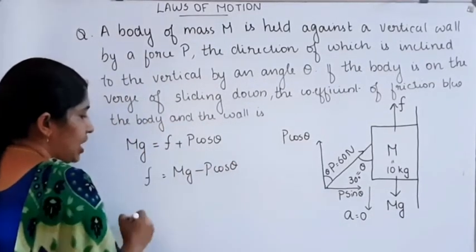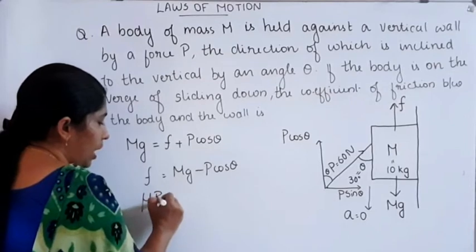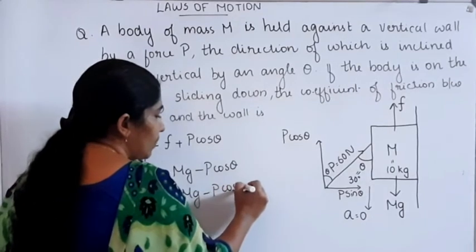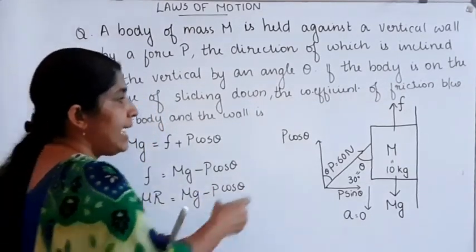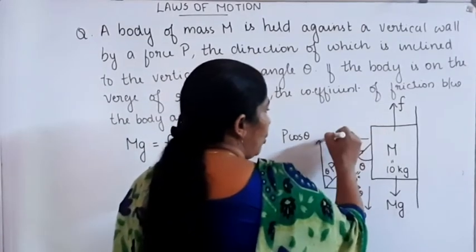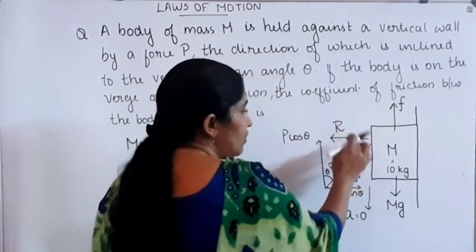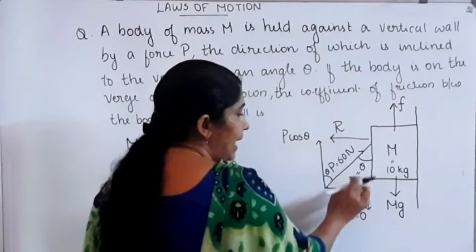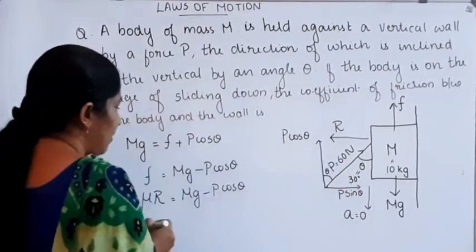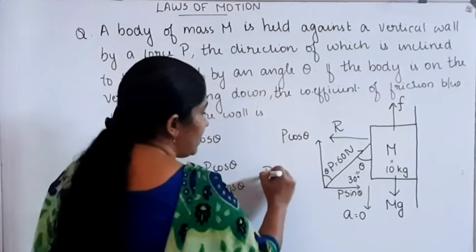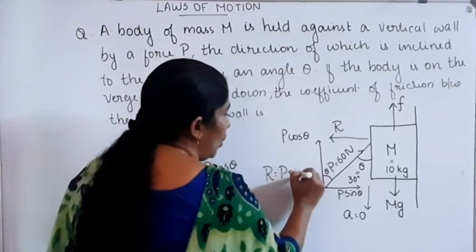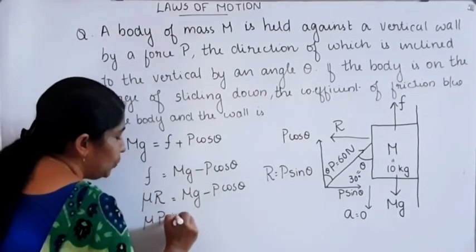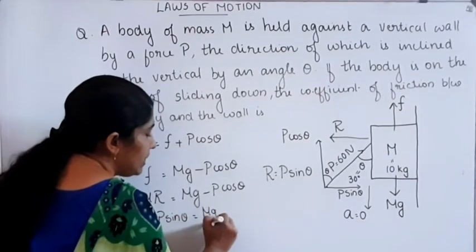What about the frictional force? Frictional force is equal to mu into R, so mu into R is equal to mg minus P cos theta. What about the reaction? The reaction force is acting normal to the body, and it is balanced by P sin theta. So we can write R is equal to P sin theta. Then our equation is mu into P sin theta is equal to mg minus P cos theta.